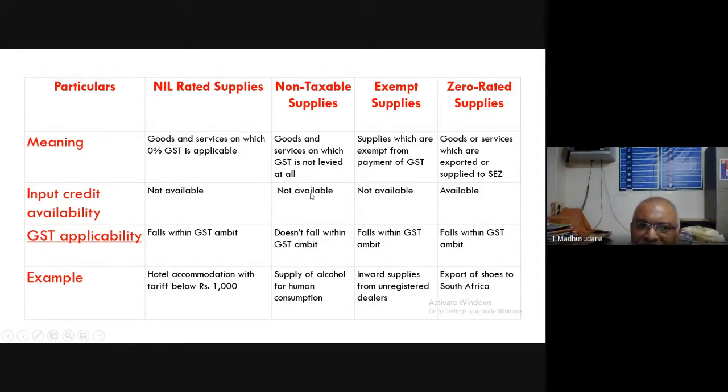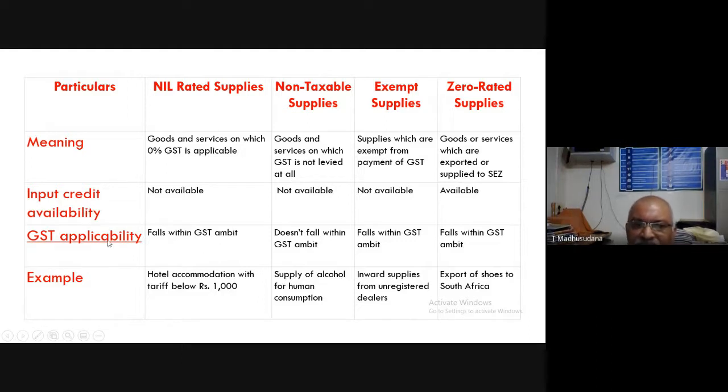Input tax credit, not available. That means they cannot claim the input tax credit. Next, exempt supplies, they cannot claim input tax credit. So for these three, input tax availability is not applicable, or they cannot claim the input tax credit. But as far as zero rated supplies are concerned, it is available. Input tax credit is available to the zero rated supplies.